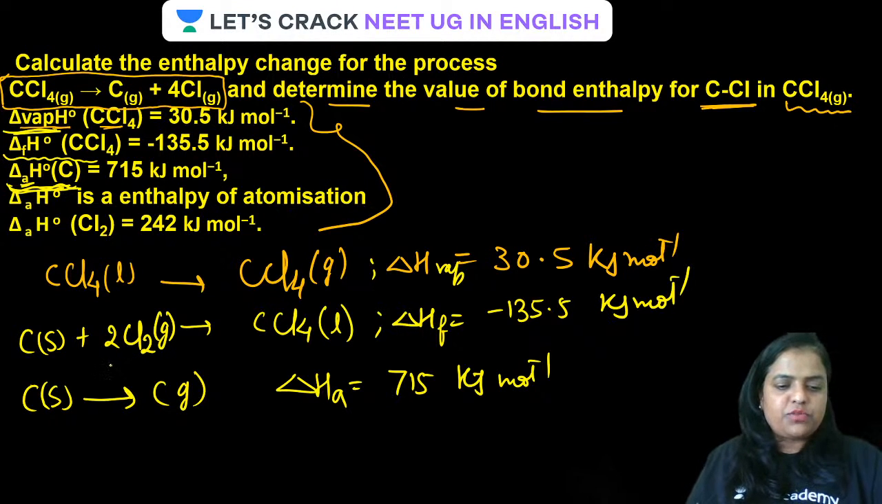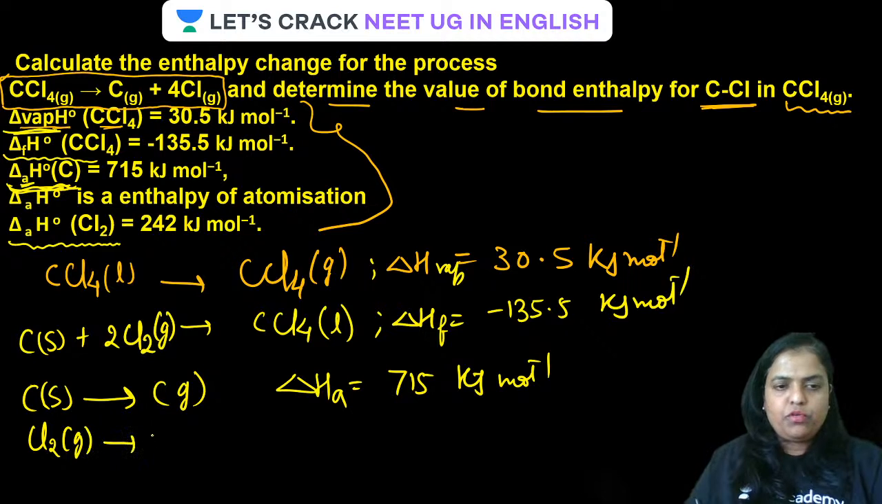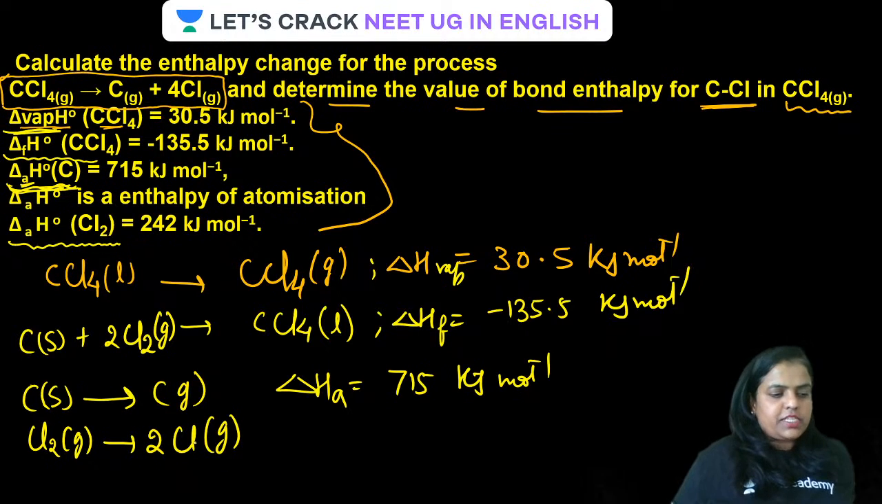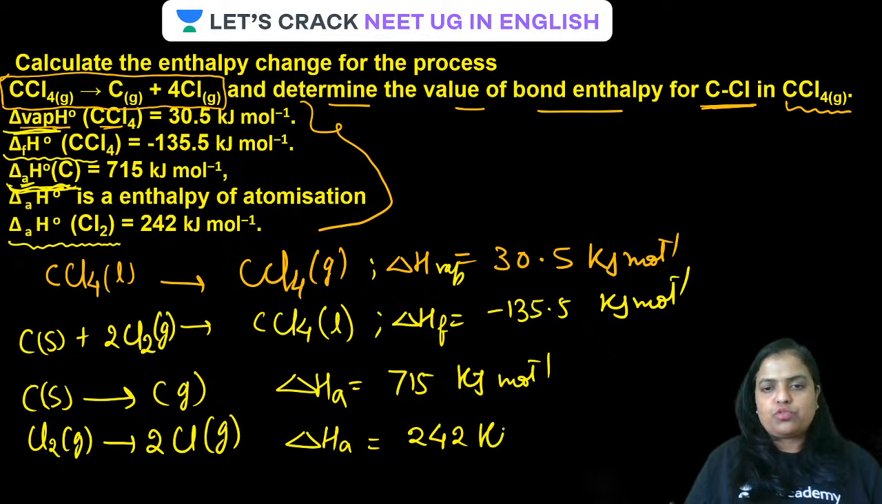Now, guys, the next one. It is given as the enthalpy of atomization, that is the dissociation energy of the Cl2 molecule. It is given as 242 kilojoule per mole. So mention it there: Cl2 gas will give you 2Cl, 2 gaseous Cl atoms. Is that clear? For this, the enthalpy of atomization is 242 kilojoule per mole.